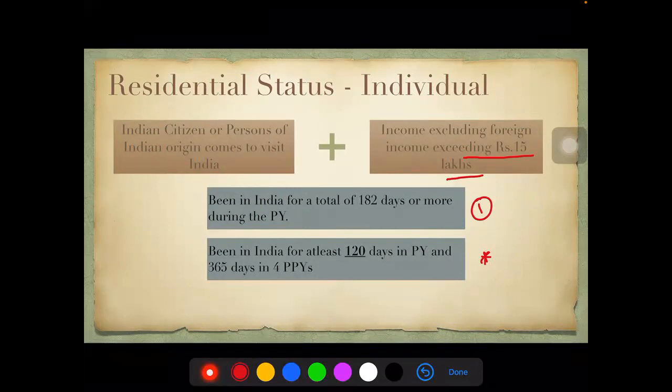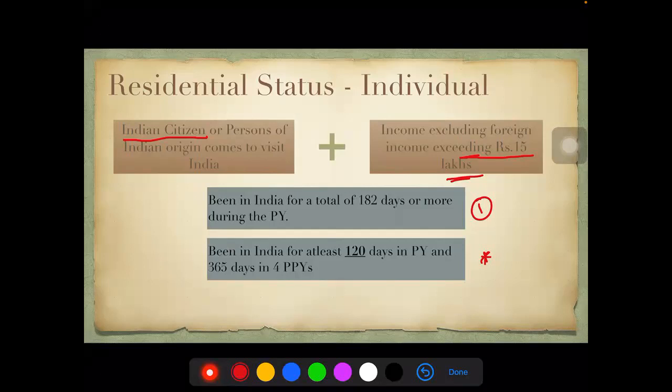First, when we talk about excluding foreign income, it means any income that is accruing or arising in India, deemed to accrue or arise in India, received in India, or deemed to be received in India. Those four categories. So even if the person is staying outside India, but the business is set up in India or controlled in India, it would be deemed as Indian income only. So we exclude their foreign income, and if the income other than foreign income is exceeding 15 lakhs, and they happen to be Indian citizens, or persons of Indian origin, basically Indian citizen is what we are looking into.